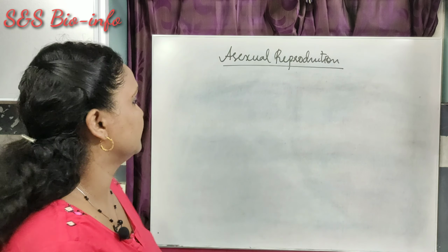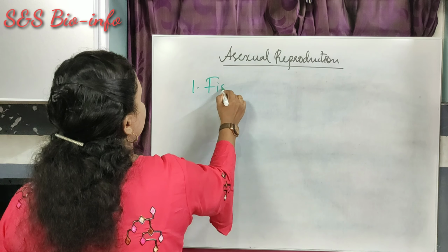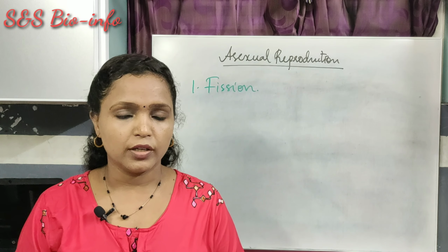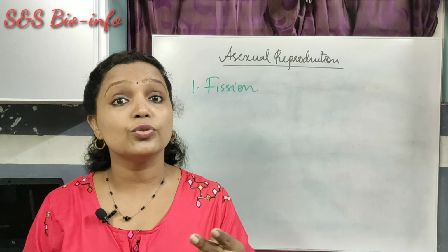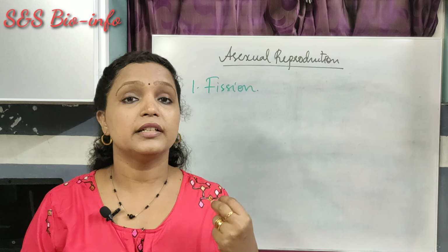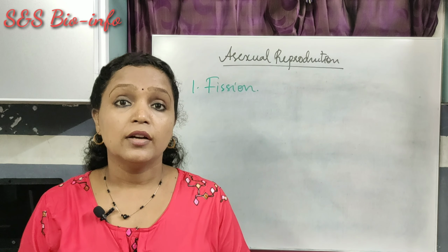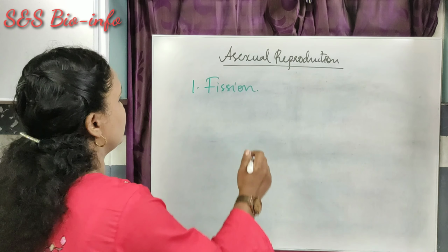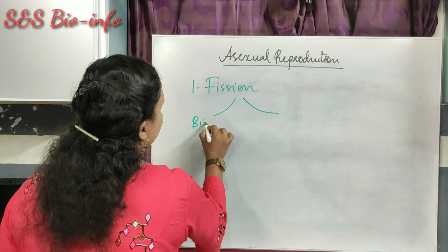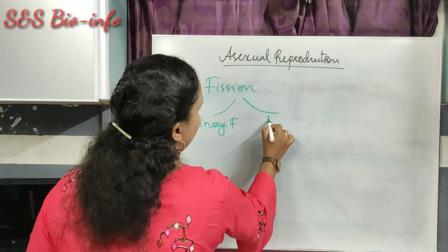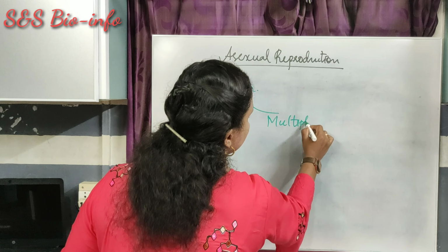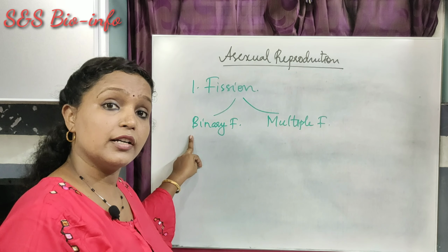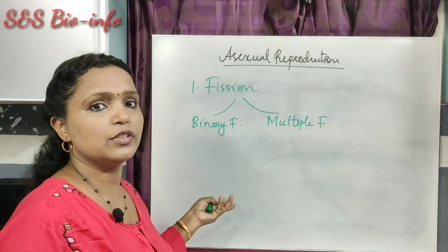First of all, fission. It is a type of asexual reproduction in which the parental body divides into two or more parts. Each part gives rise to a new individual. Fission is of two types. Those are binary fission and multiple fission. Binary fission means the parental organism divides into two and it produces two individual organisms.